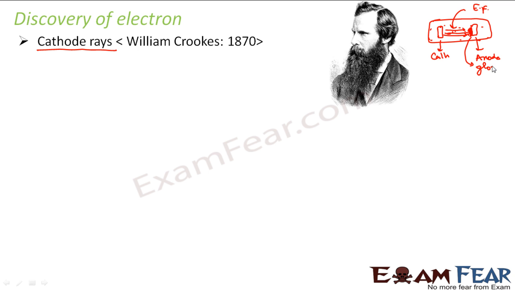This fluorescent glow indicated that some radiations were coming to the anode. If the radiations are coming towards the anode, that means the radiation is coming from the cathode, right? William Crookes observed this and experimented with this, and he said that these rays are nothing but cathode rays. He named these radiations cathode rays because they were emitted by the cathode. Cathode rays are the rays emitted by the cathode when an electric field is applied to the gas and pressure is maintained at a very low value. That's how cathode rays came into the picture.